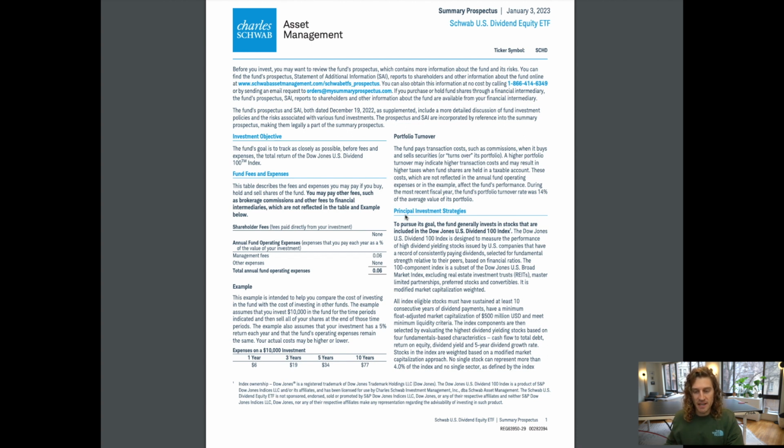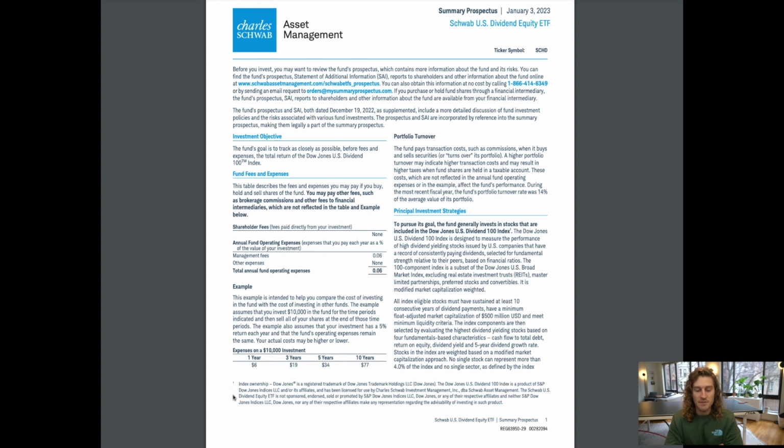Principal investment strategies. To pursue its goal, the fund generally invests in stocks that are included in the Dow Jones U.S. Dividend 100 Index. Index ownership. Dow Jones is a registered trademark of Dow Jones Trademark Holdings LLC, Dow Jones. The Dow Jones U.S. Dividend 100 is a product of S&P Dow Jones Indices LLC and/or its affiliates, and has been licensed for use by Charles Schwab Investment Management Inc., DBA, Schwab Asset Management. The Schwab U.S.